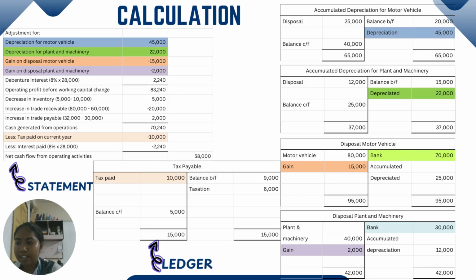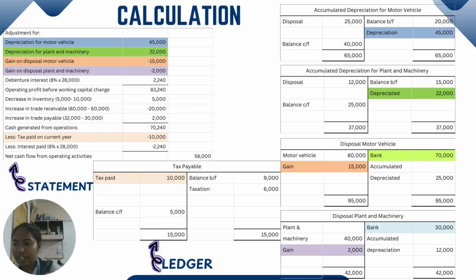17,240. And we less tax paid in the current year. If you see the tax payable ledger, balance carry forward is 9,000 and balance carry forward is 5,000, and the taxation for the year is 6,000. Sum it at the credit side, got 15,000, and minus the balance carry forward 5,000, got 10,000 tax paid for the current year.